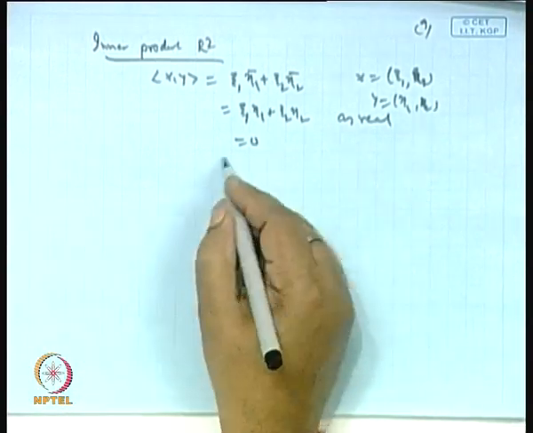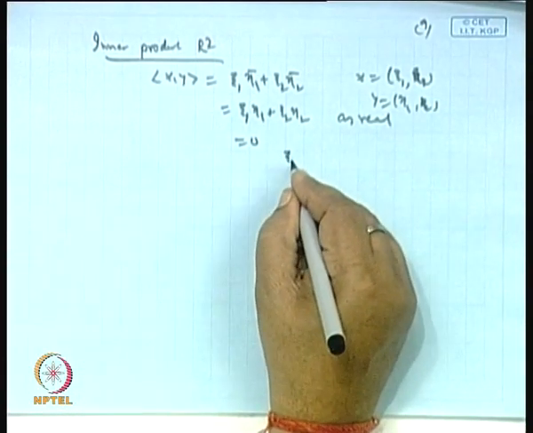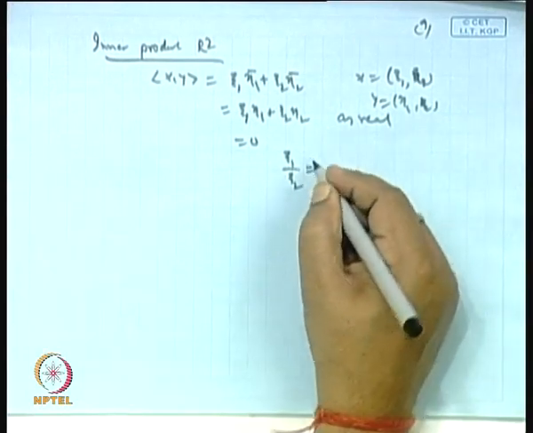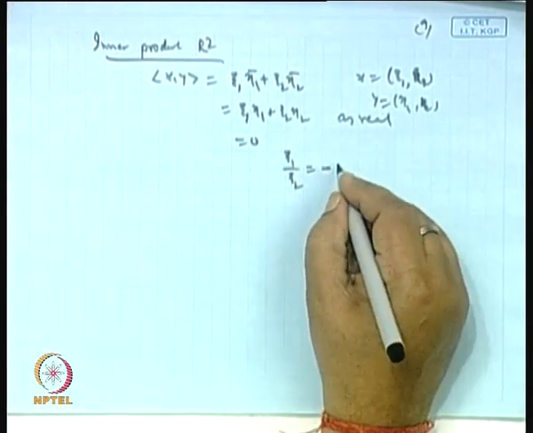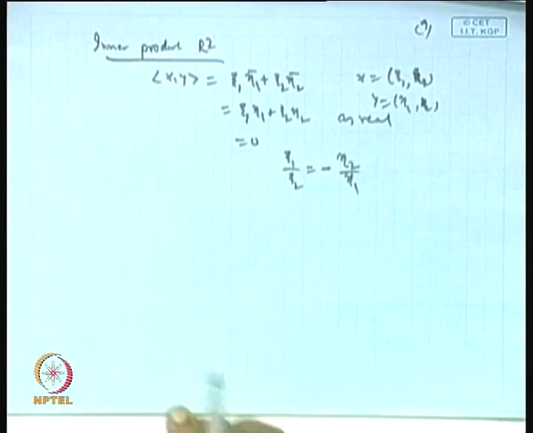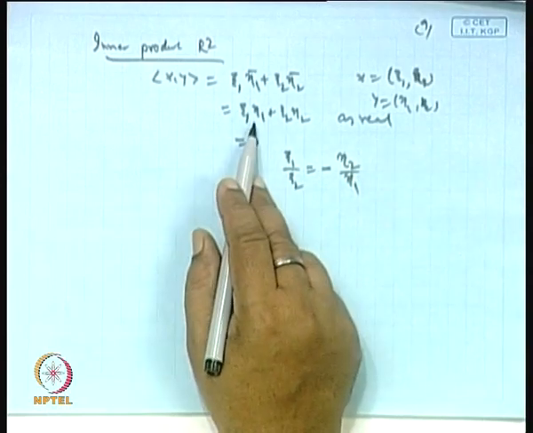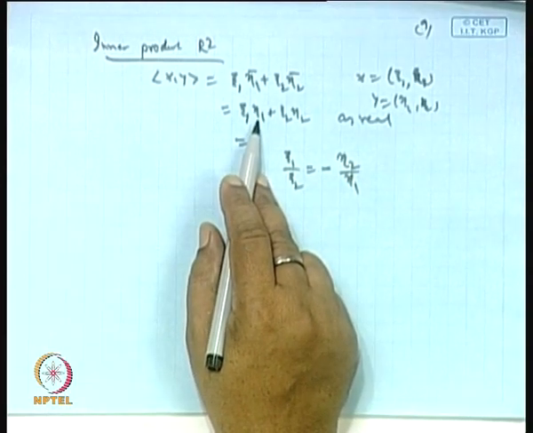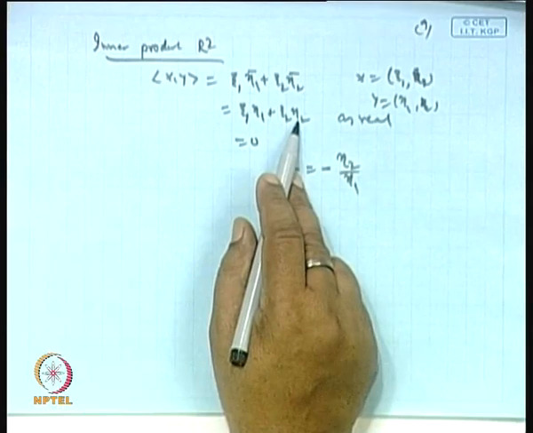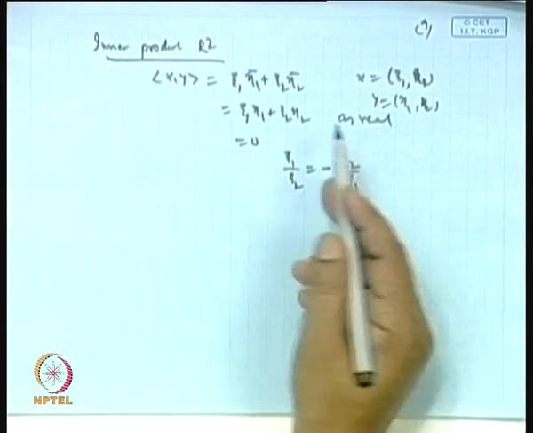So, it means what we want is that (xi1, xi2) must be of the form minus eta 2 by eta 1. Even if I reverse the order, it will be helpful. Suppose I put xi1 as eta 2 and xi2 as minus eta 1, then it will be 0.